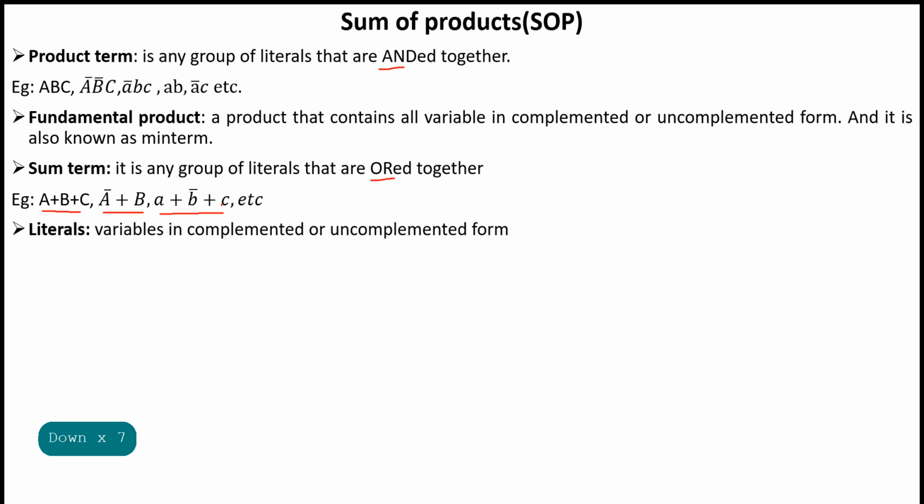Literals are variables in complemented or uncomplemented form. Here A is a literal, B is a literal, C is a literal, A bar is a literal. Literals are variables either in complemented or uncomplemented form.